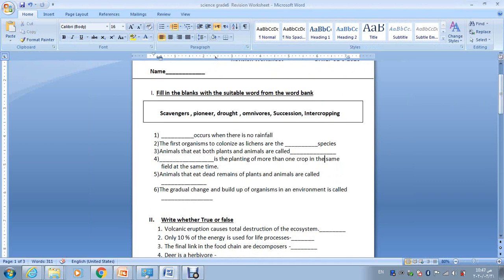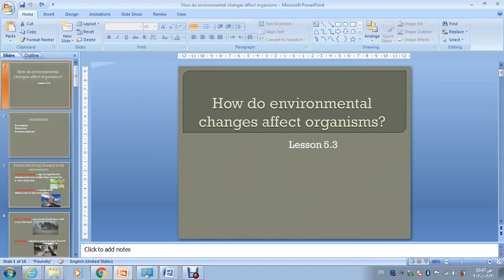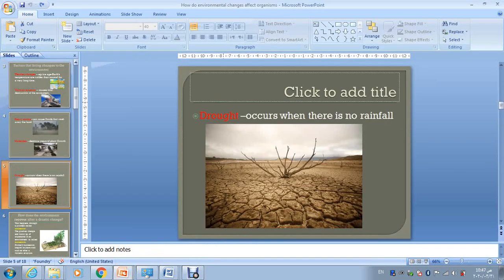The first question asks you to fill in the blanks with a suitable word from the word bank. Here's the word bank having the words scavengers, pioneer, drought, omnivores, succession, intercropping. The first question asks: it occurs when there is no rainfall. Remember when I showed you what occurs when there is no rainfall? Drought occurs when there is no rainfall.